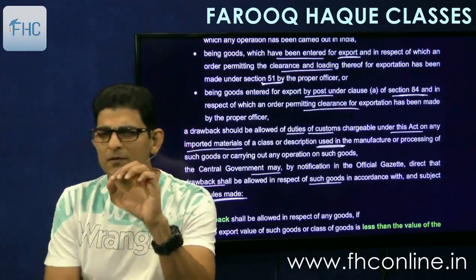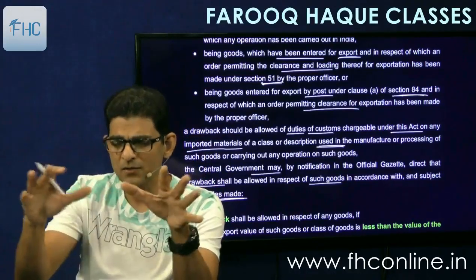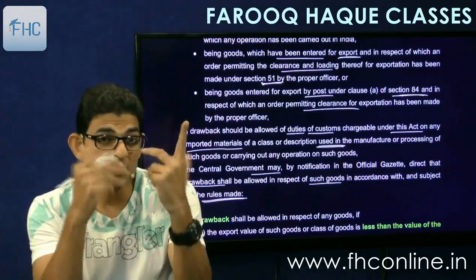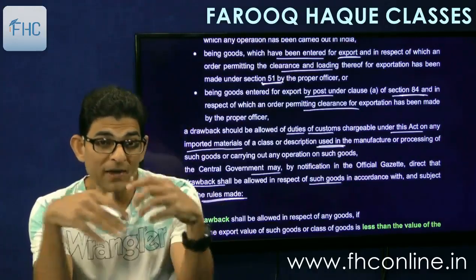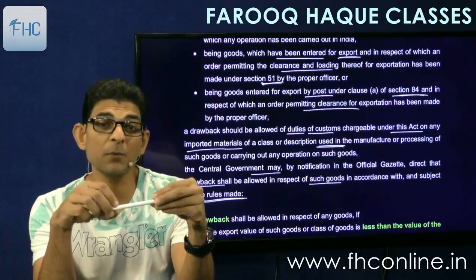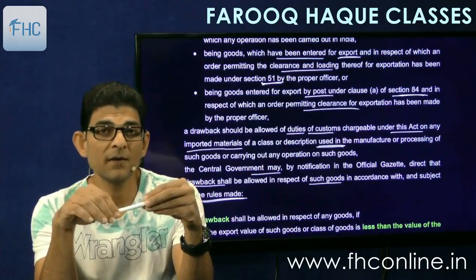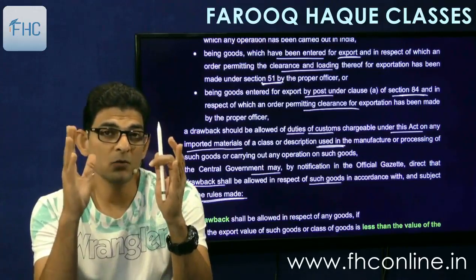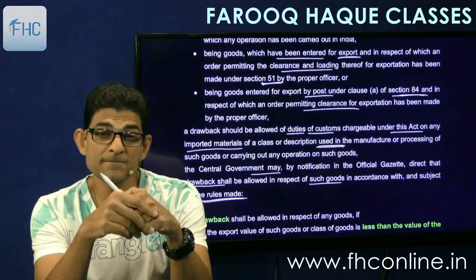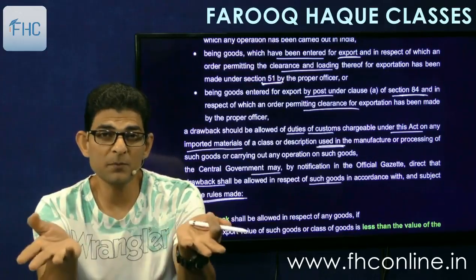At this point just imagine that there is an all industry rate, but if I am not satisfied with the all industry rate, in my case the duty paid on raw material has a much higher proportion than 20%. Means out of the total value of export goods, 32% constitutes import duty, and I am not happy with 20%.